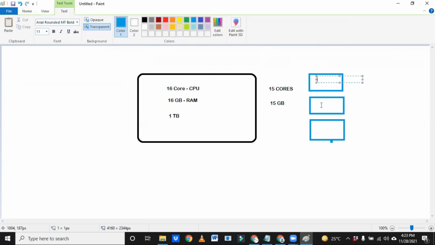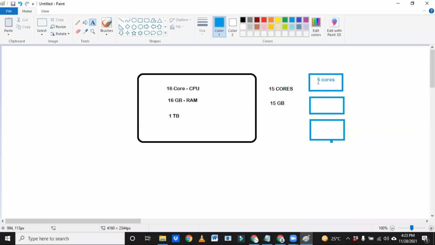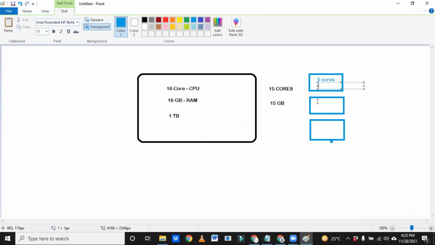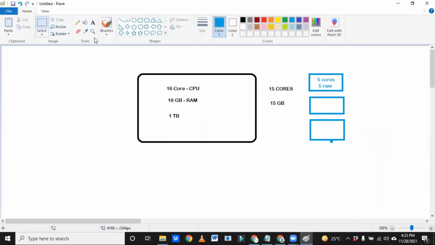Now I will give each 5 cores and 5 GB RAM. So this I can call an executor, and the same for the others. In total we have 3 executors.